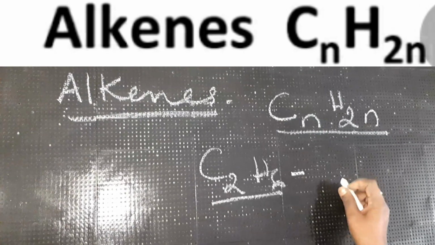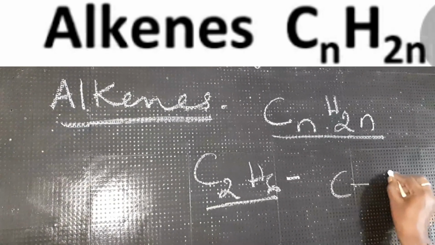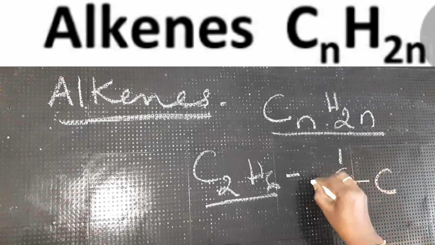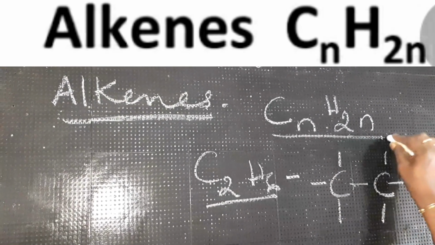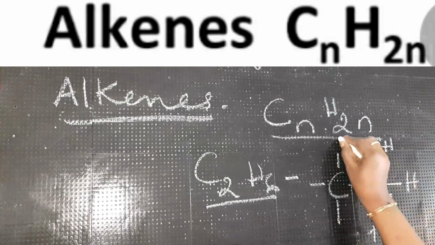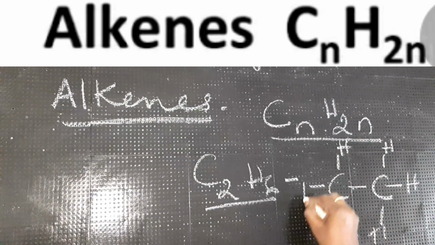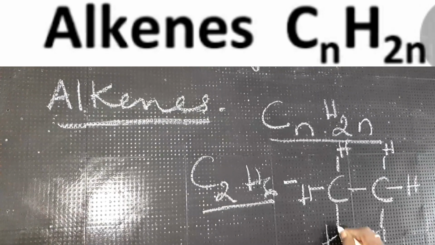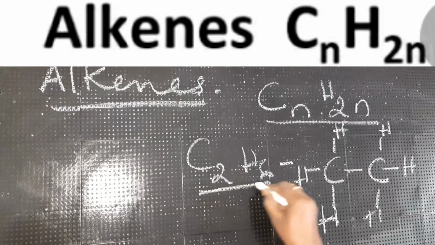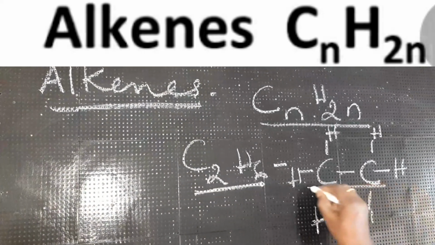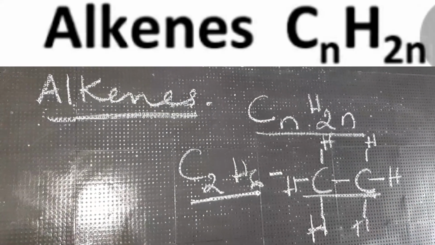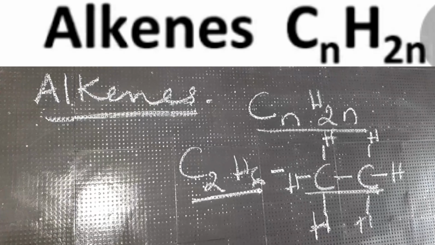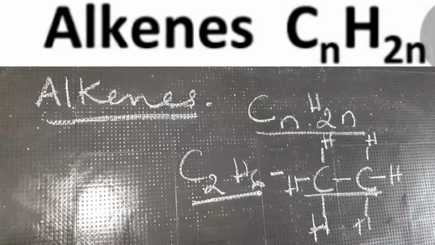How do you write the structural formula, children? 2 atoms of C and 4 atoms of hydrogen. Now this is the structural formula of C2H4. In the previous video I explained how to name the compounds using IUPAC nomenclature.